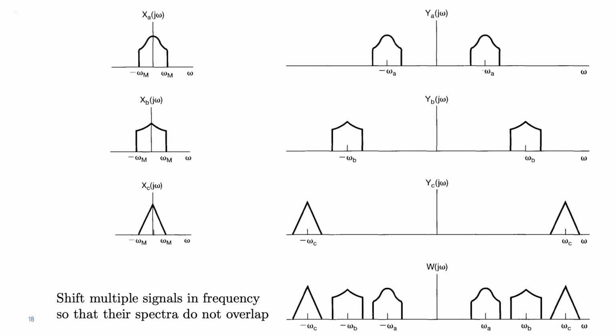Then we need demodulation to recover the original signal. Recall that demodulation means remultiplying by the same carrier, in this case omega a, and low pass filtering.